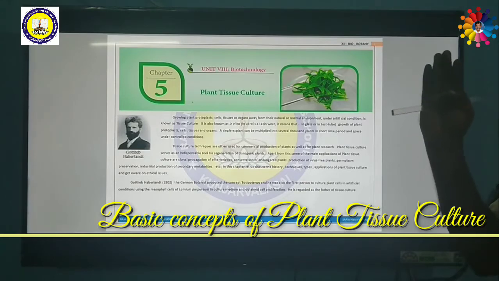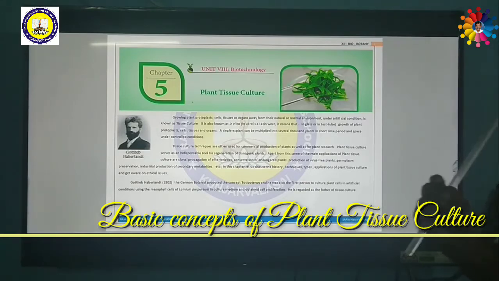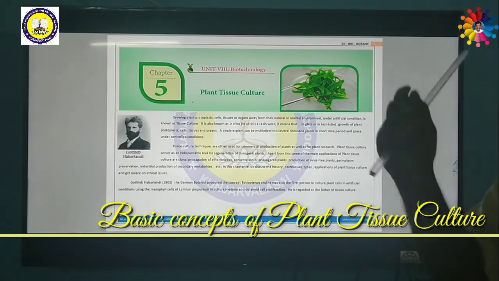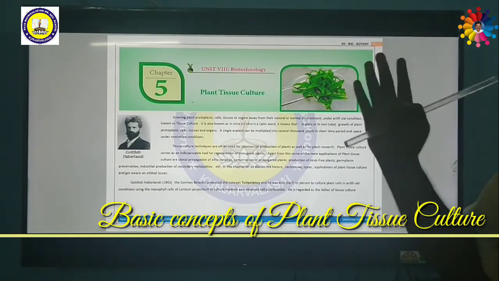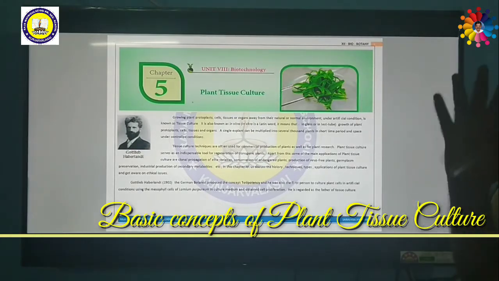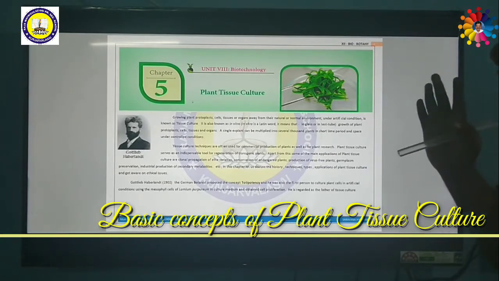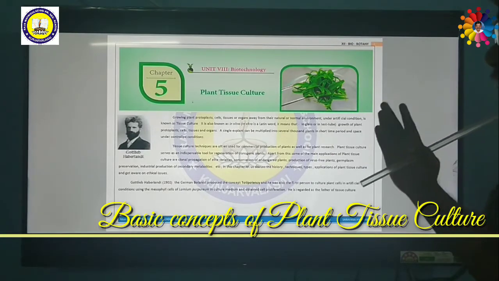A light intensity of 1000 lux to 4000 lux should be provided, around 12 to 16 hours of photoperiod should be provided, and the room should be sterilized from microorganisms. These are all controlled conditions.